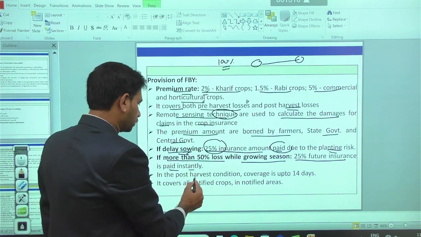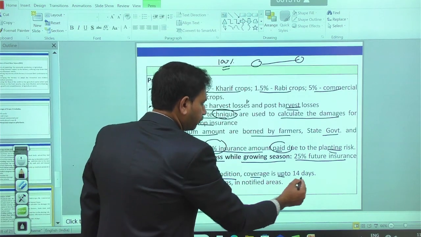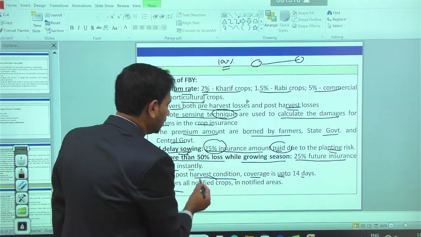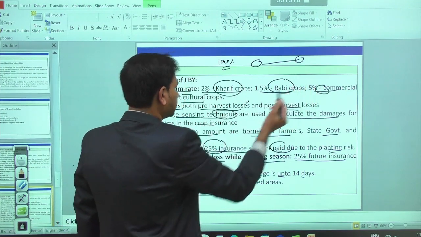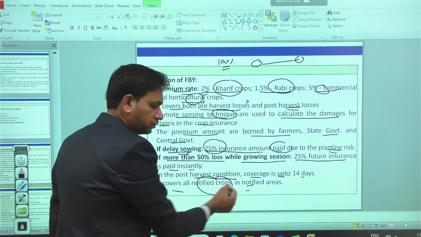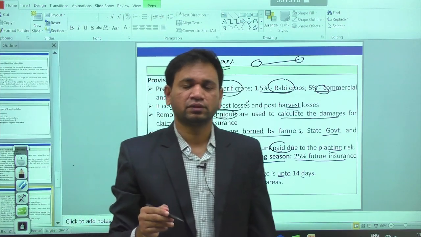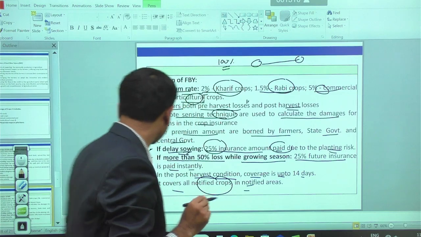Then the post-harvest coverage is up to 14 days. Then it covers all the notified crops. Notified crops matlab some are kharif, some are rabi, some are commercial and horticulture crops we have in general. So these are the major features we have in the case of the Fasal Bima Yojana.